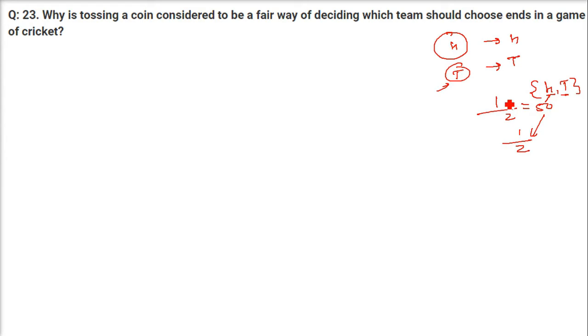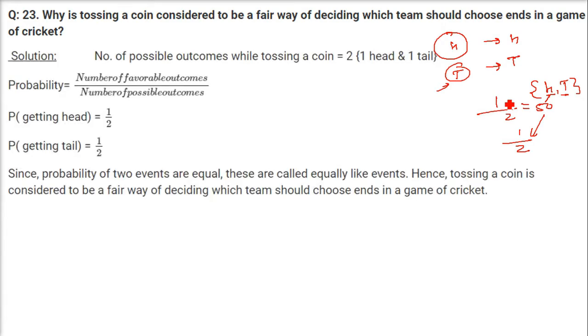That is why when the 50% possibility is there, it is the best way to decide who is going to win or lose. The toss decides who is going to face bowling or take the cricket bat and play. So this is how you are going to write it.